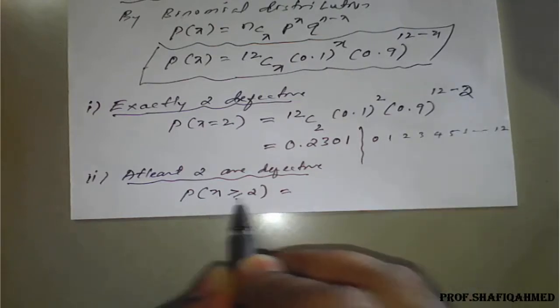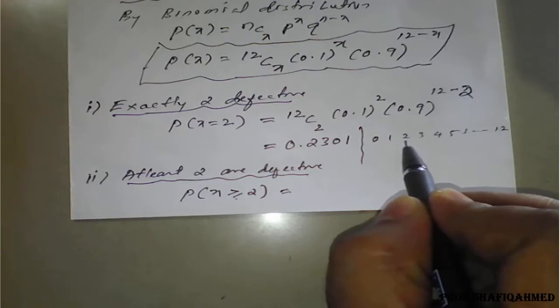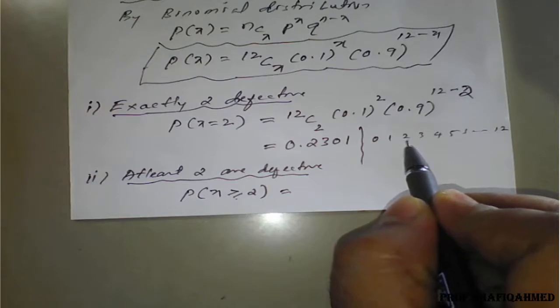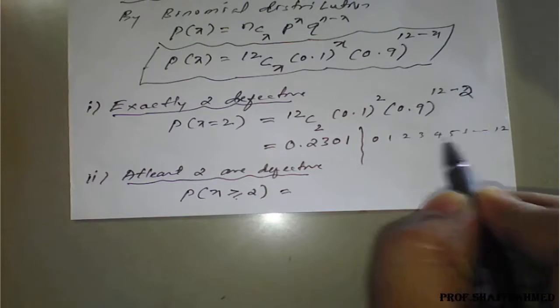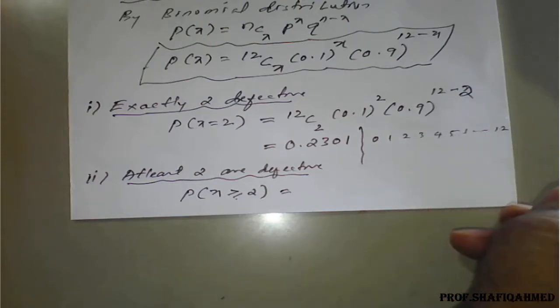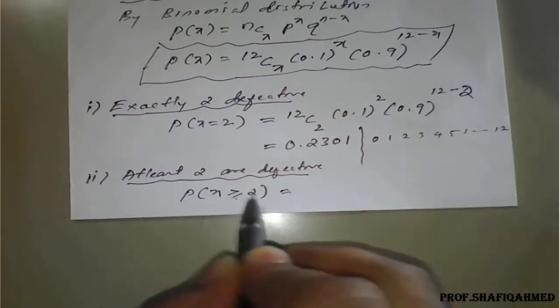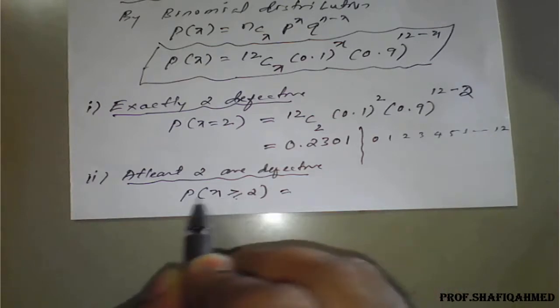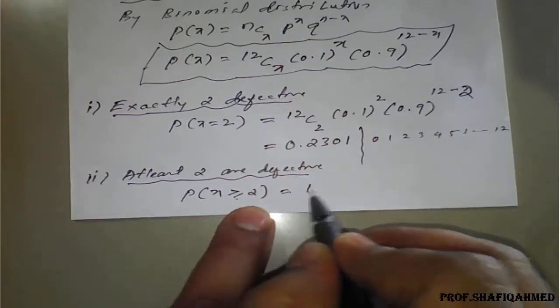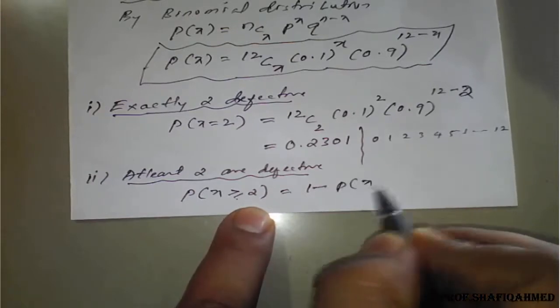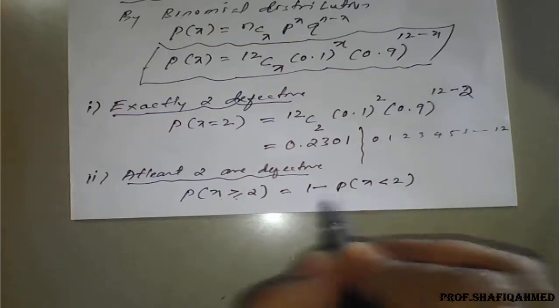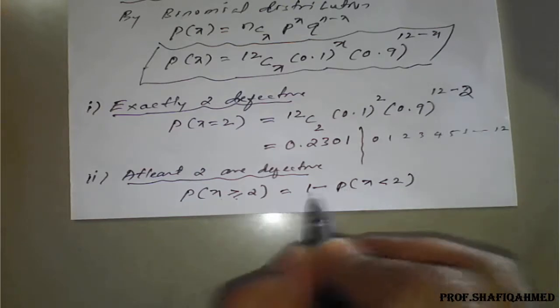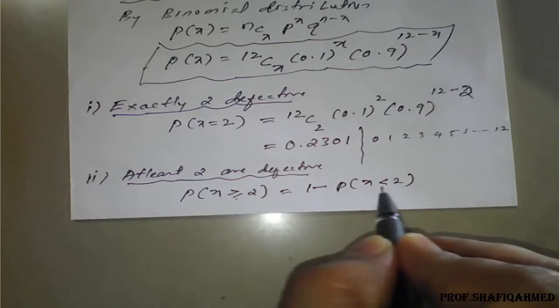So x greater than or equal to 2 means it will come here. So we need to find the probability of at least 2 defective, means it will start from here, p of 2 plus p of 3 plus p of 4 plus p of 5 plus, and so on. So by seeing the situation, we can reframe this at least as 1 minus p of x strictly less than 2. Greater than or equal to can be written as strictly less than 2.